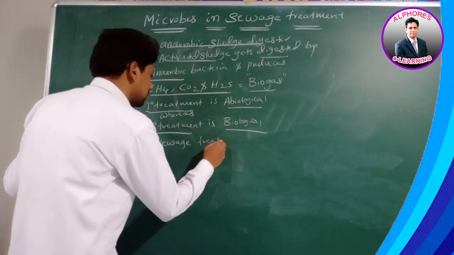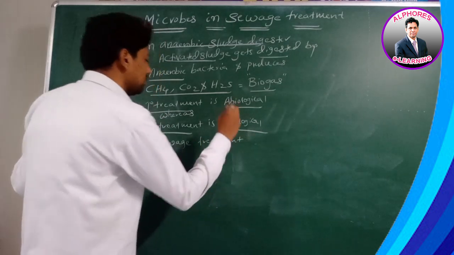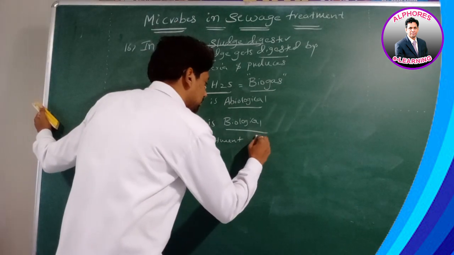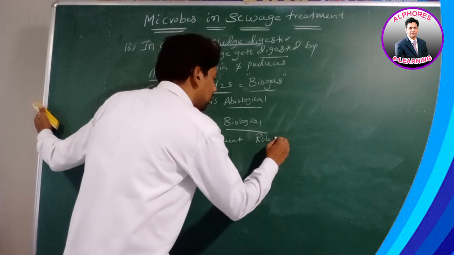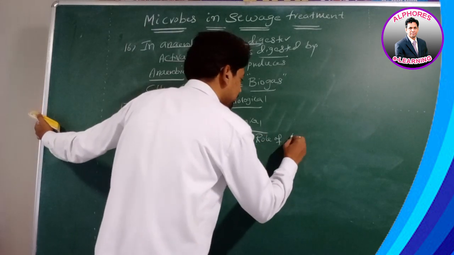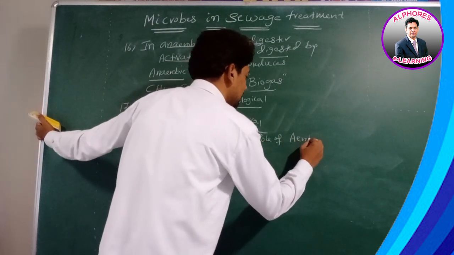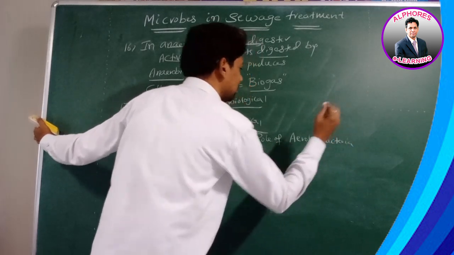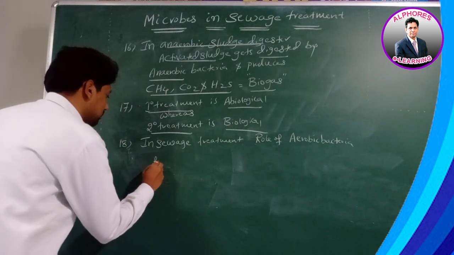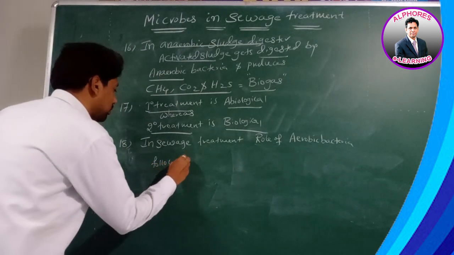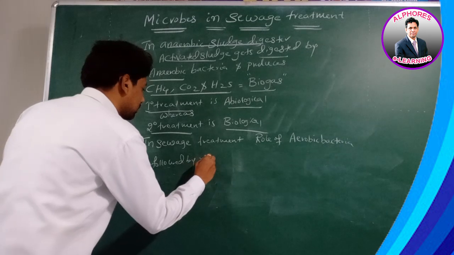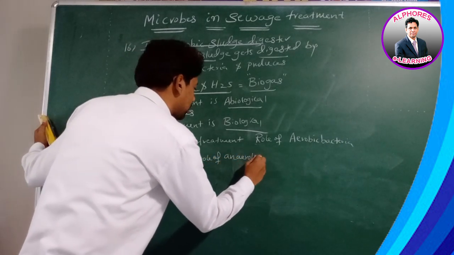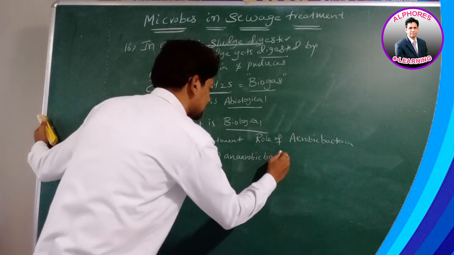Therefore, in sewage treatment, write the role of aerobic bacteria, followed by the role of anaerobic bacteria. Sir, how are we saying this statement?